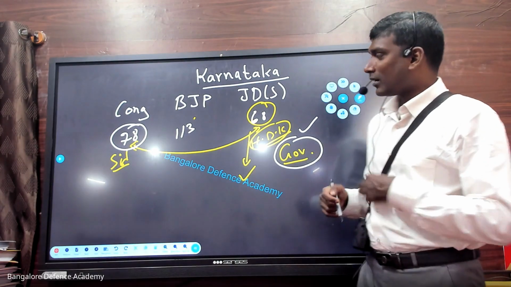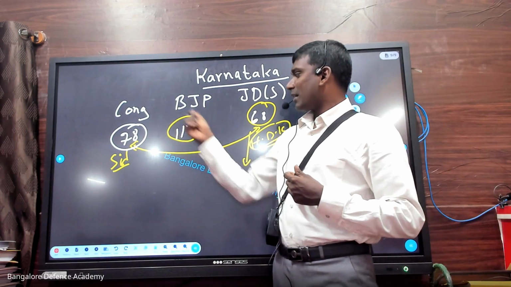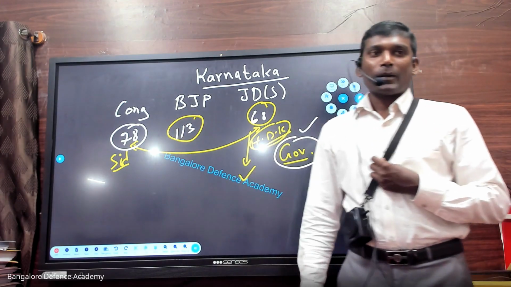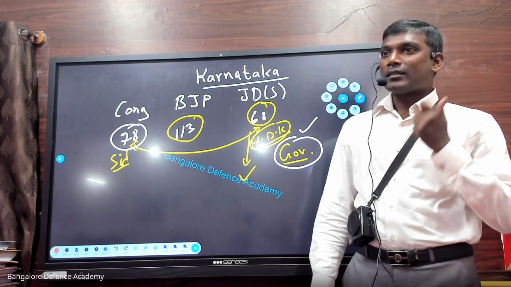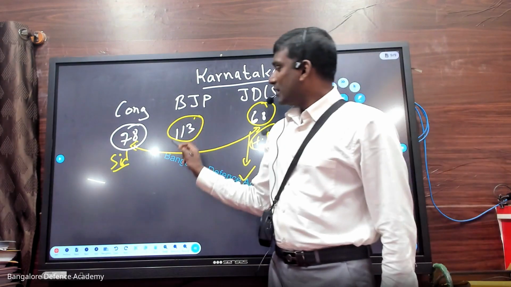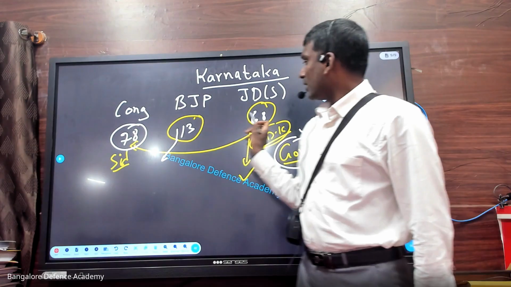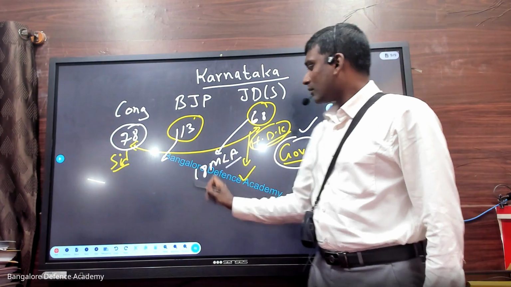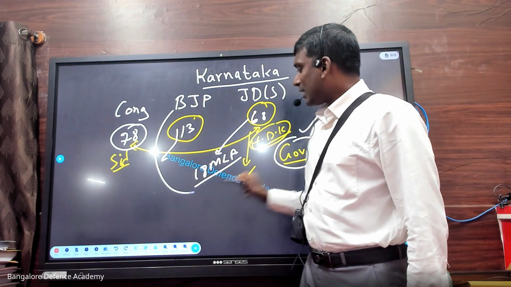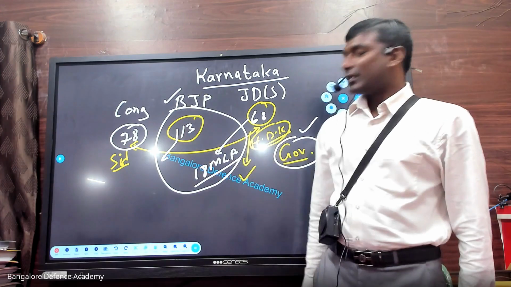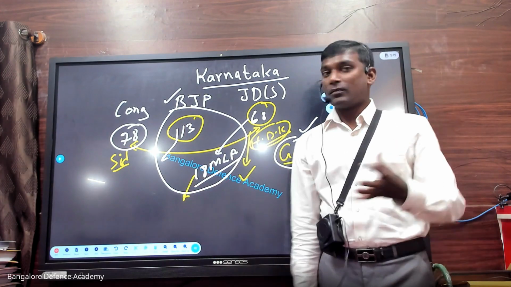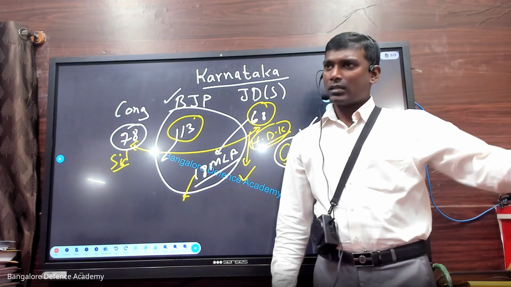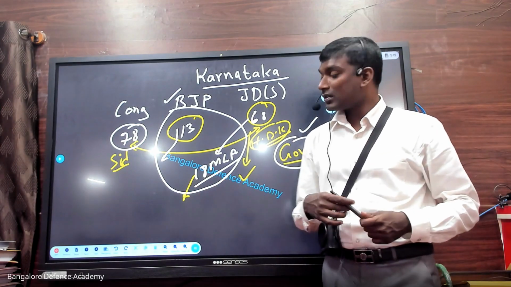This is the situation. Now look at this. These guys are having some concerns. Okay, now what happens? There is a master plan. What is that master plan? So here, all of a sudden, from this JDS, there are about 18 MLAs. You know, these guys had a meeting. The Yediyurappa government told that if you join us, we will give you benefits. Something like political benefits they told.